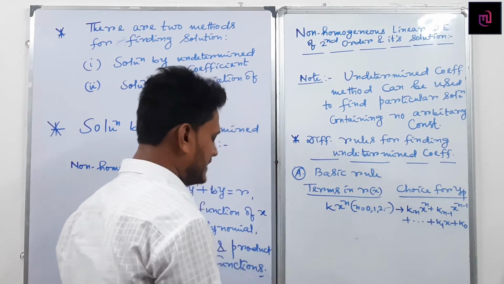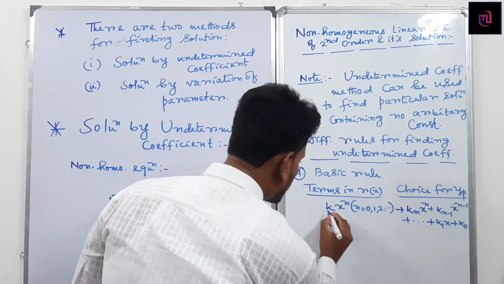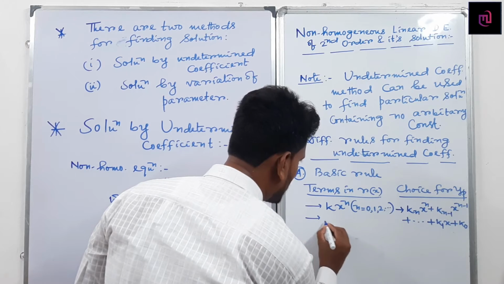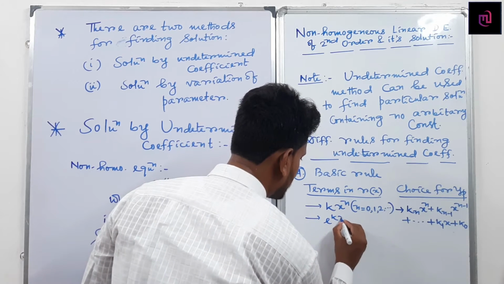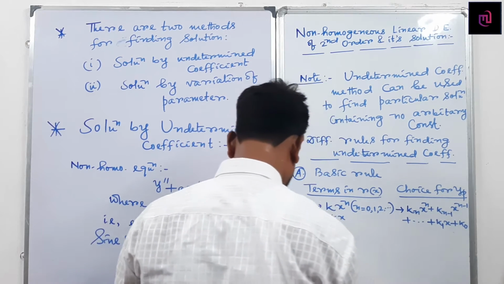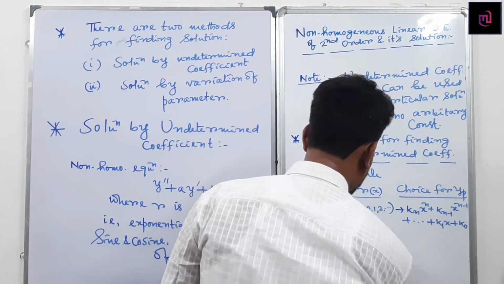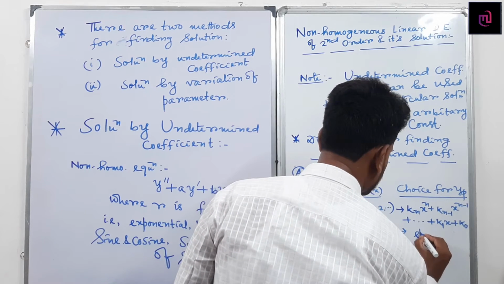प्लस सी. Then we can write, if you get the exponential function e to the power kx, directly you can write e to the power kx.